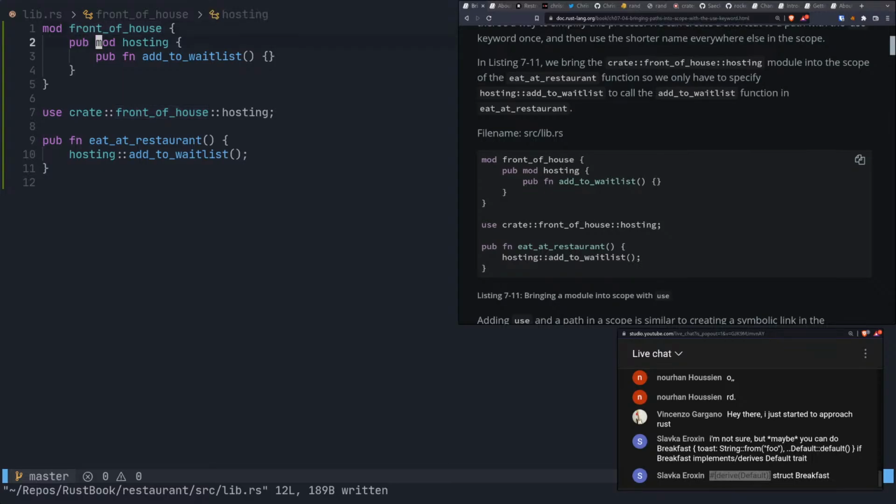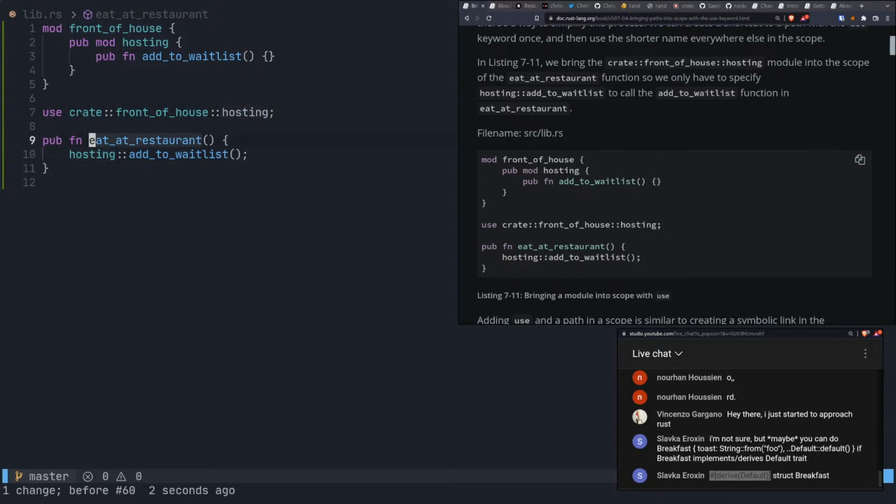Inside of it is a public module called hosting and a public function inside of there called add to waitlist. We can do use crate, which is where we are right now. Then we have front of house, which is this guy up here. And then inside of there, we have our last public module called hosting.